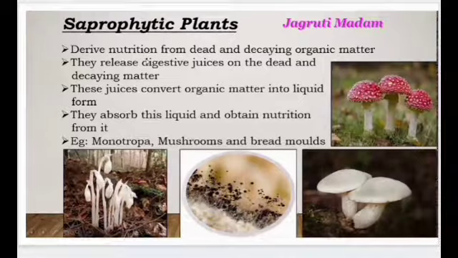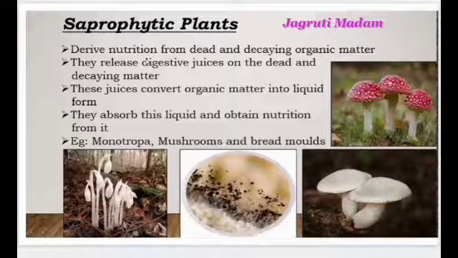First we will see the saprophytic mode of nutrition. Students, over here, in the saprophytic mode of nutrition, the organism obtains its food from dead and decaying organic matter. The organism which is obtaining food by the saprophytic mode of nutrition is known as a saprophyte. So the saprophyte may be a plant or a fungus.